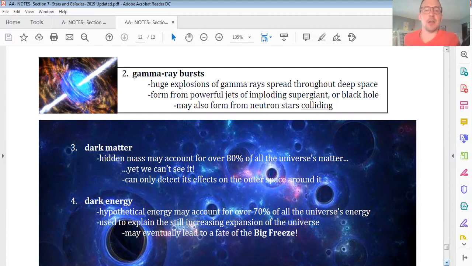The leading theory is that these form from powerful jets as a supergiant actually begins to supernova. They also think it could be when the beams or the jets from a black hole are pointing in our approximate direction. There's even a suggestion that a gamma ray burst could happen when neutron stars collide. Now, were we in class, I also have an awesome article for you from Universe Today, where some astronomers even hypothesize these could be muzzle blasts from distant alien weaponry.